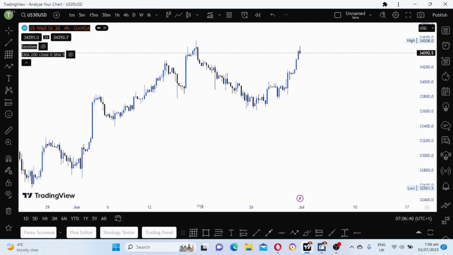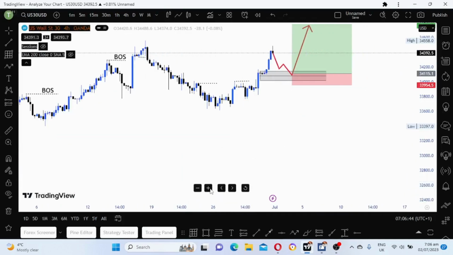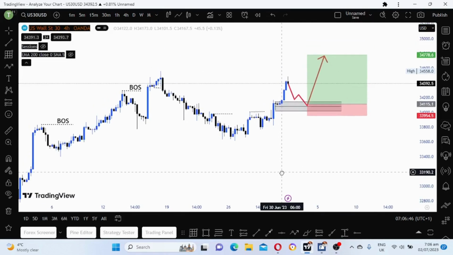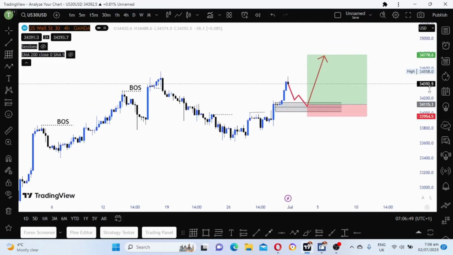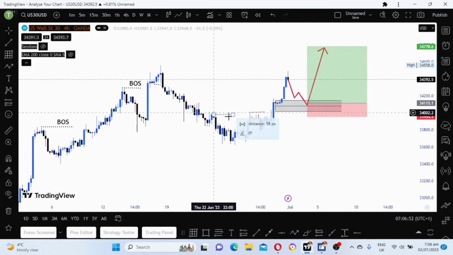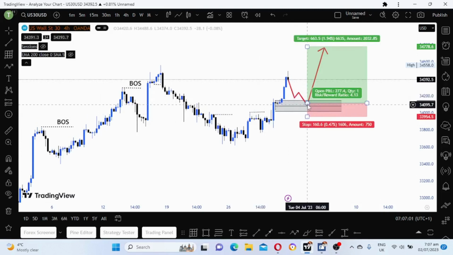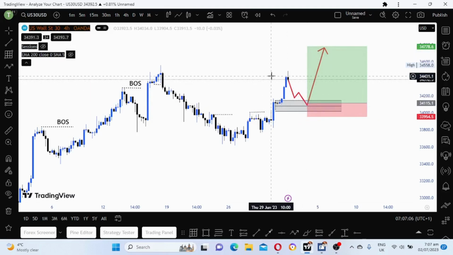So now let's look at US30. Guys, US30 is bullish, as you can see here. It's clear here already. So here is a change of character. It happened here. Then we have a break of structure. Now we are waiting for what? We are waiting for the market to come down to this zone, and then we do what? We buy. Targeting, we just target a 1 to 3 or 1 to 4. It's up to you.